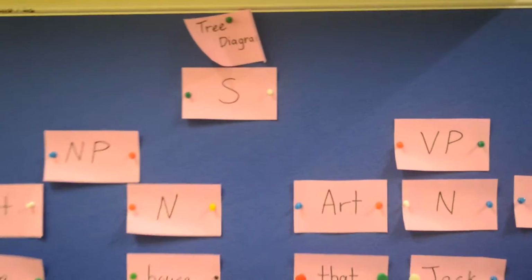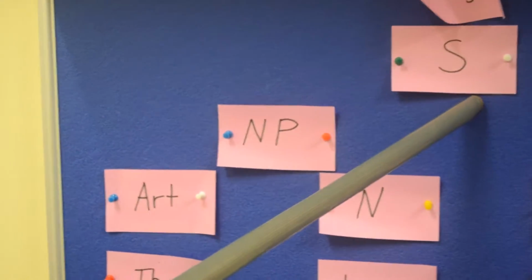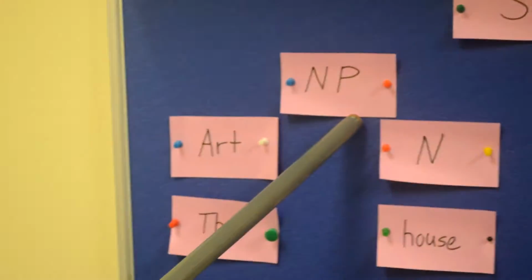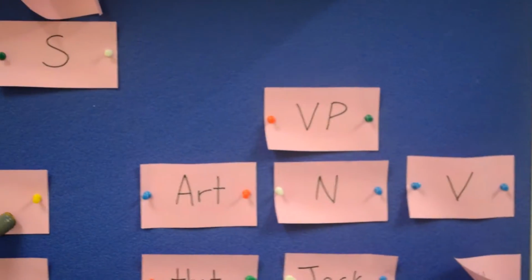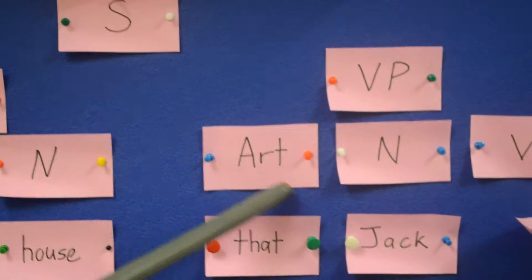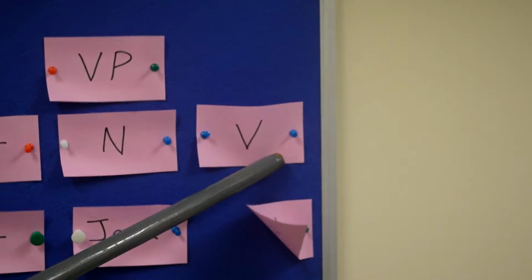Over here we have the S, which stands for sentence, and right down here we can see that it is divided into NP and VP, which stand for noun phrase and verb phrase. Under the noun phrase we have the article and also the noun. Under the verb phrase we also have the article and noun, but with the addition of a verb.